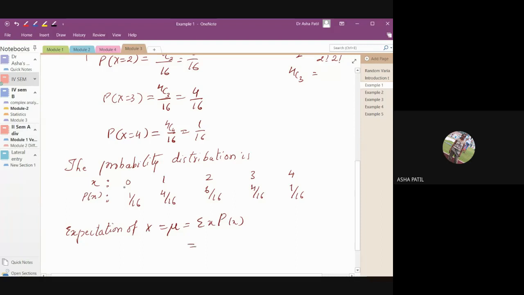X into p of x: you get 0, plus 1 into 4 by 16, which is 4 by 16, 2 into 6 by 16, which is 12 by 16, 3 into 4 by 16, which is 12 by 16, and the last one is 4 by 16. Whatever you get, that is the expectation. How much is it? Is it 28 by 16?